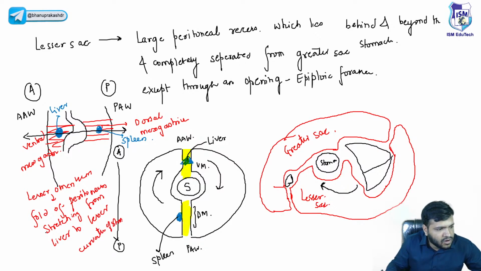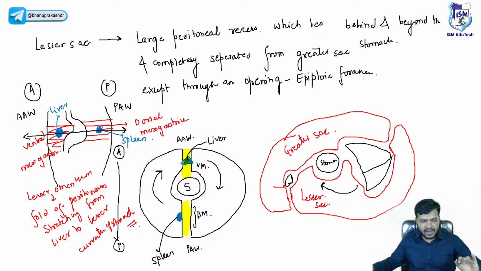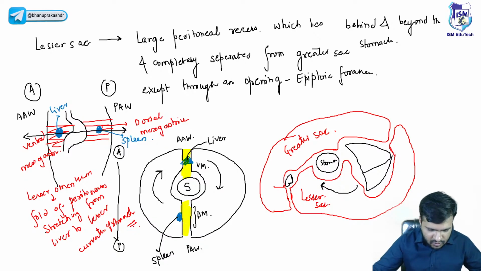Okay, it is fold of peritoneum stretching from the liver to the lesser curvature of stomach. Right, beta? I hope this is clear to everyone.